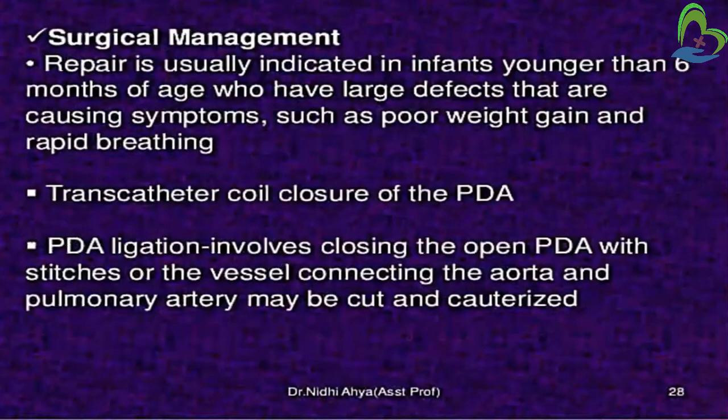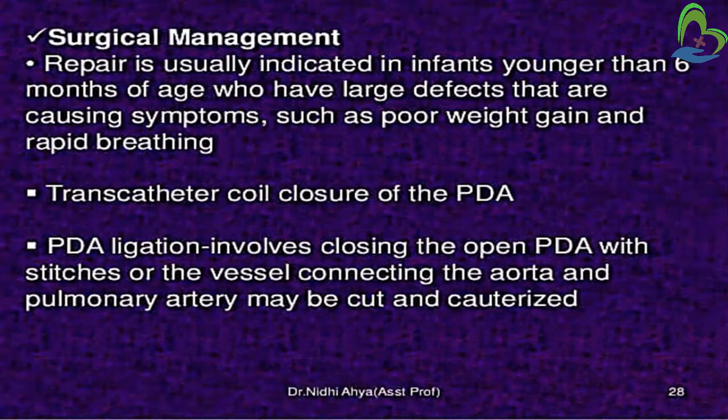Now, surgical management. Repair is usually indicated in infants younger than 6 months of age who have large defects that are causing symptoms such as poor weight gain and rapid breathing. So we go for surgical management only when the infant is younger than 6 months of age. First we have to see the child's age, which should be less than 6 months. Then we check the severity of the defect, that it should be a large defect, and symptoms like poor weight gain and rapid breathing should be present. When all these conditions are present, then only we go for surgical management.